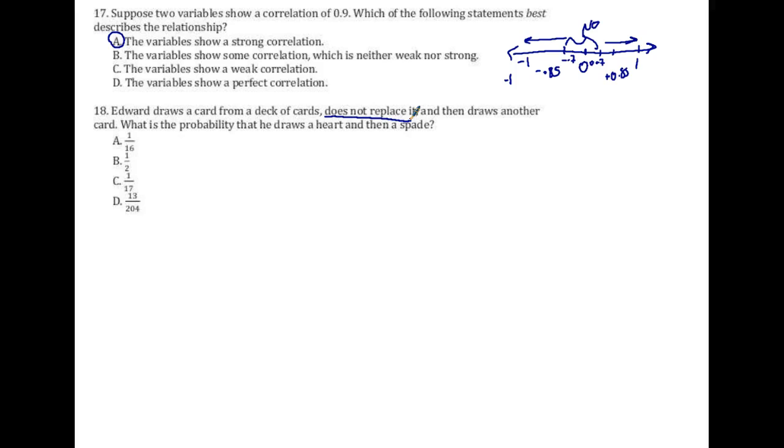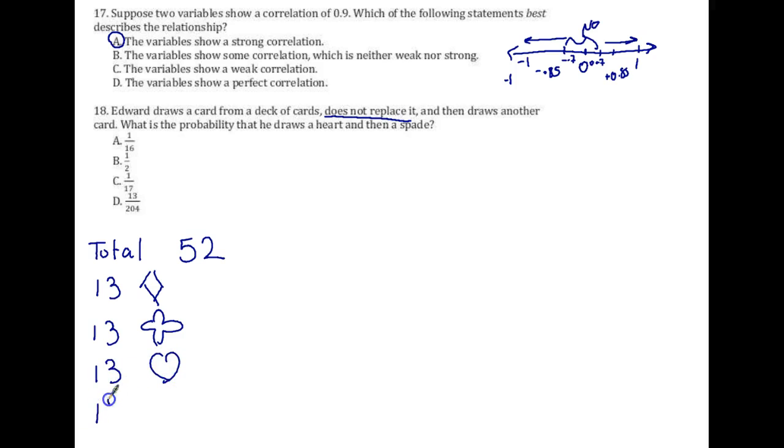So, we know we have 13 of each, 13 diamonds. Okay, so when we're looking at the probability, we need to put the total on the bottom, right? So the first time he's drawing, you have 52 total. Now, we need to know what is the probability of drawing a heart first, then a spade.